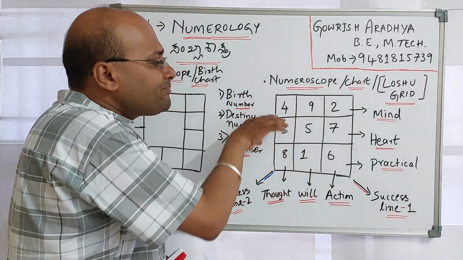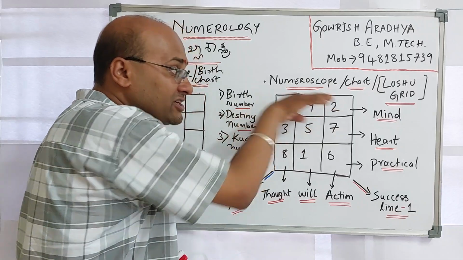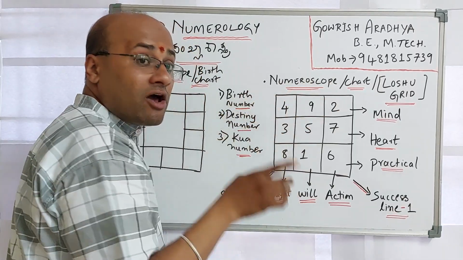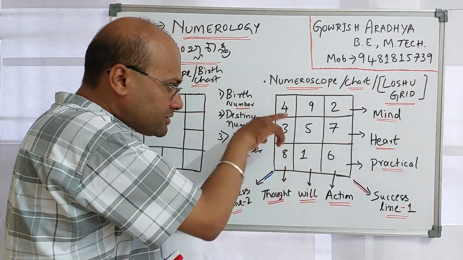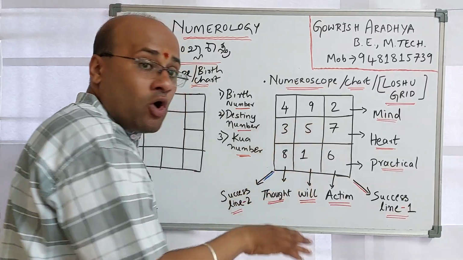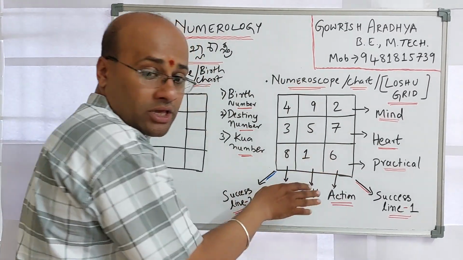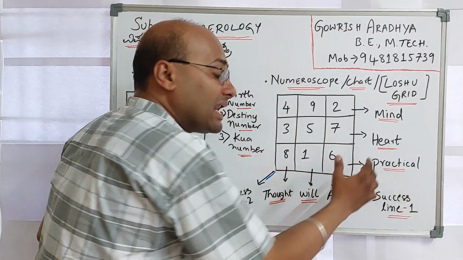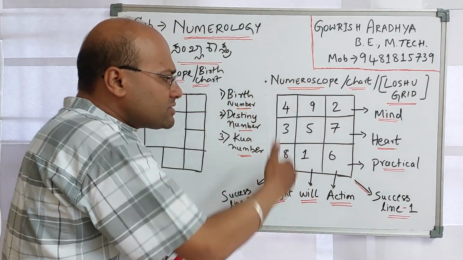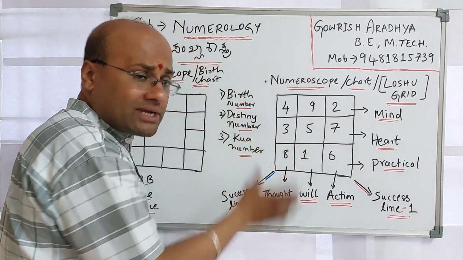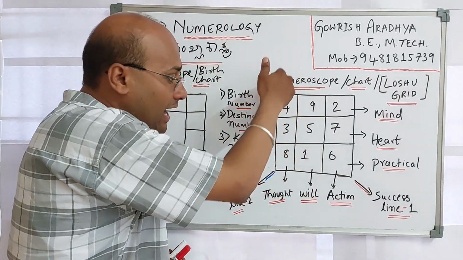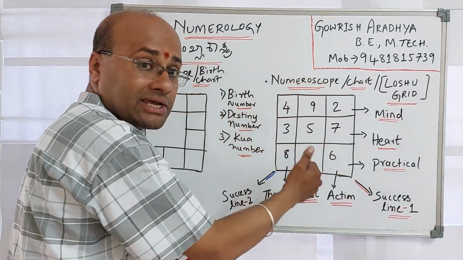Look here, 492, the first horizontal line, makes the mind line, and the second, 357, makes the emotional line, and 816 makes the practical line. Likewise, what happens with respect to the vertical? So these are called the horizontal lines, and these are called the vertical lines.